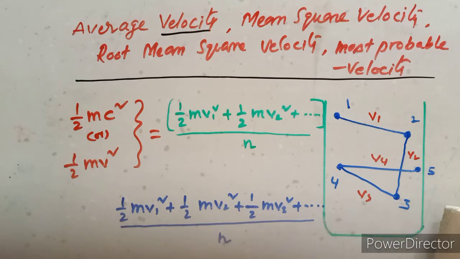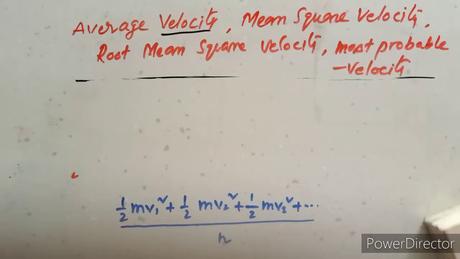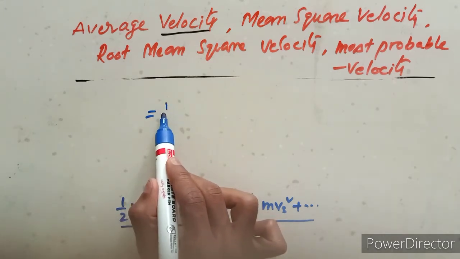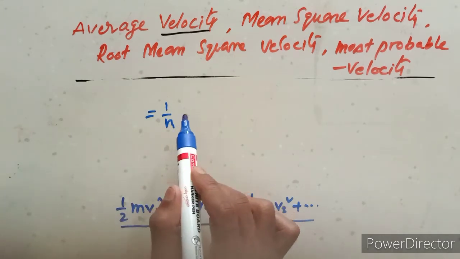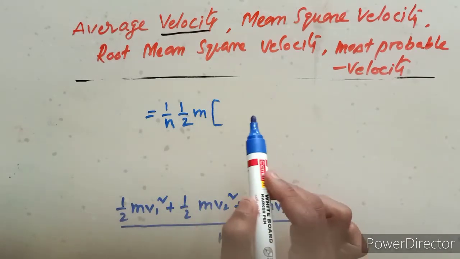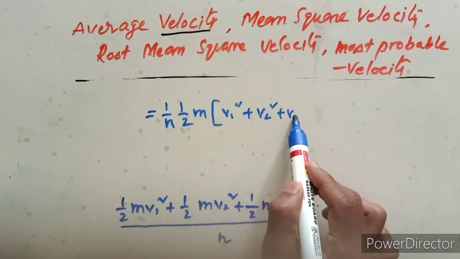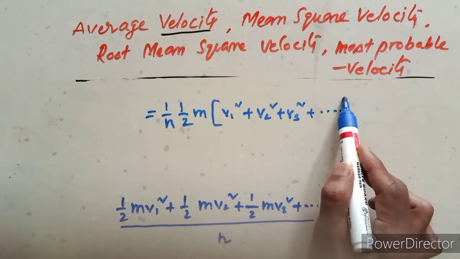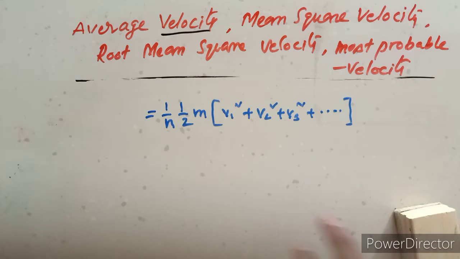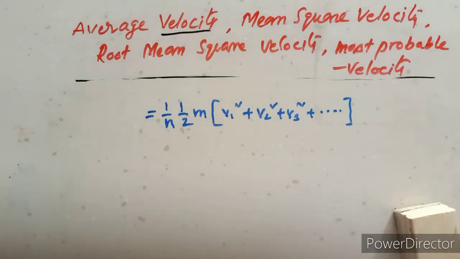This equation can be written as 1 upon n, and half is common, m is common, remaining v1 square, v2 square, v3 square and so on. This is the average kinetic energy of total molecules.